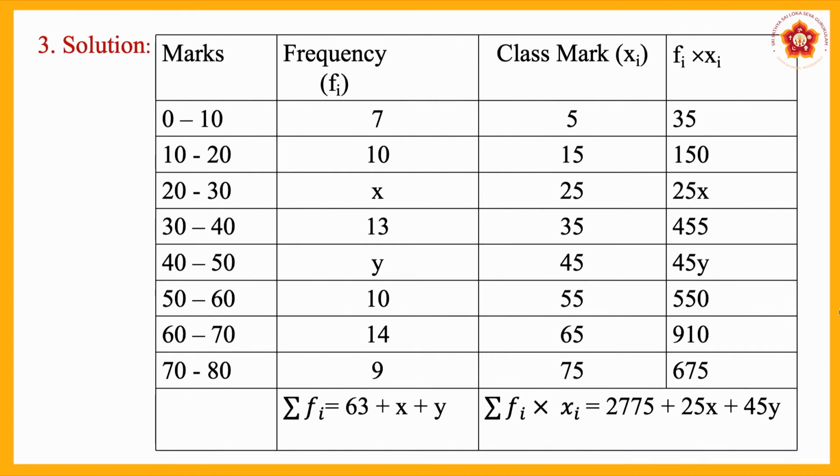Similarly, you have to add the last column, Fi into Xi. Now if you add the numbers, you can add only the numbers 35 and 150, then plus 455 plus 550 plus 910 plus 675. If you add all these numbers, you will get 2775. Now the variables are there, you can't add them, simply write plus 25x plus 45y. Then you have to simplify them to get the x and y values.